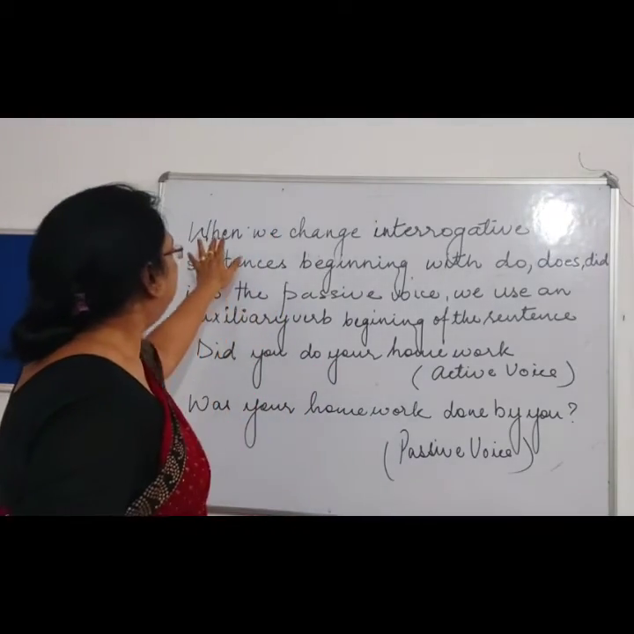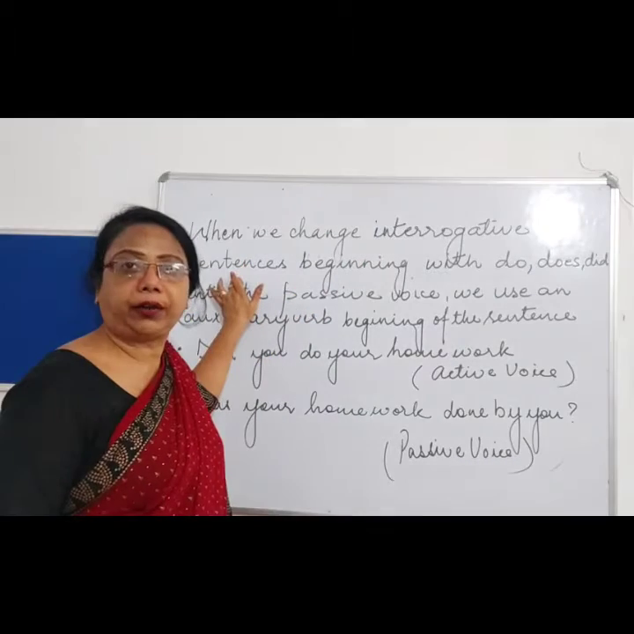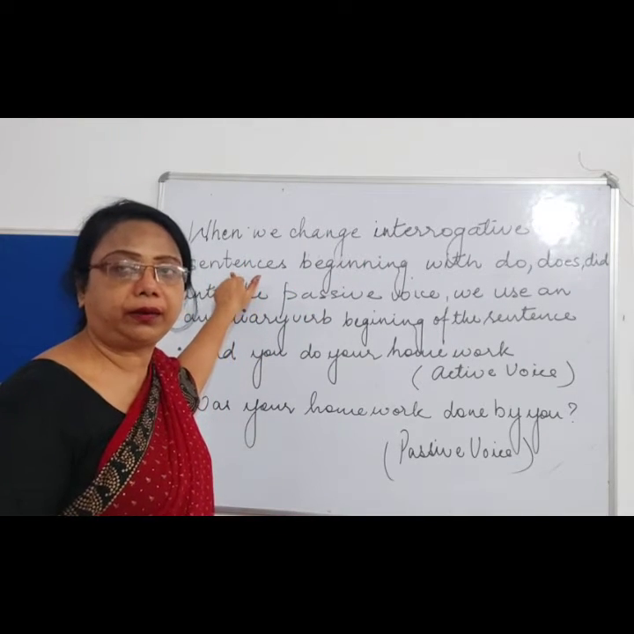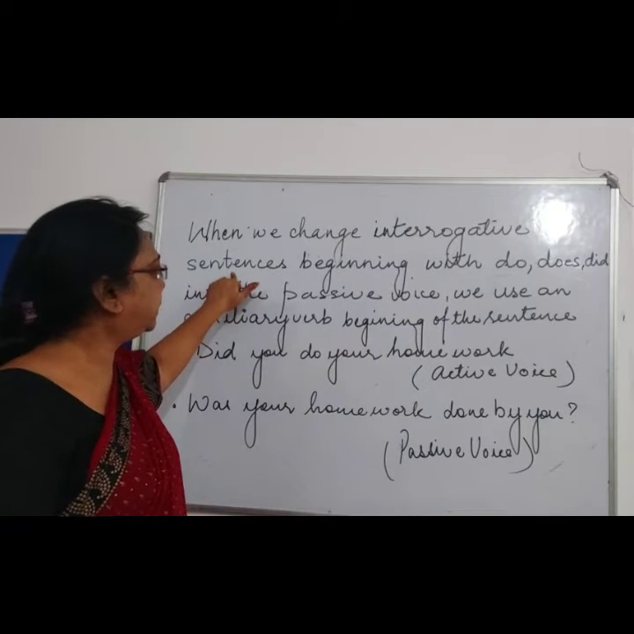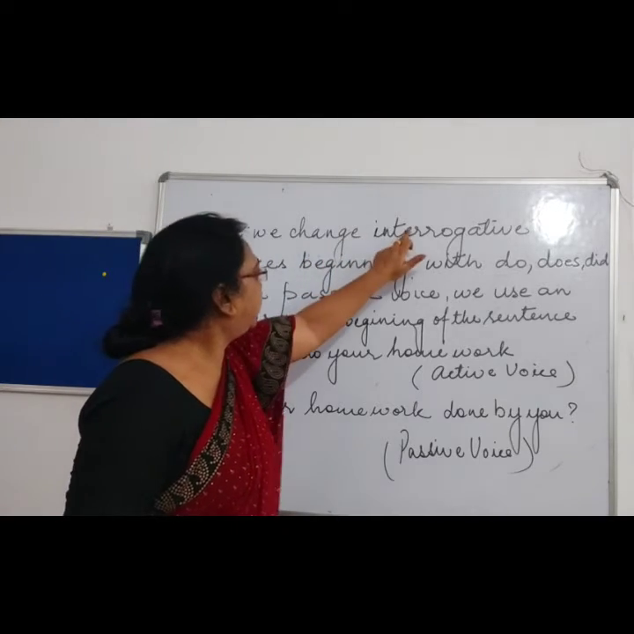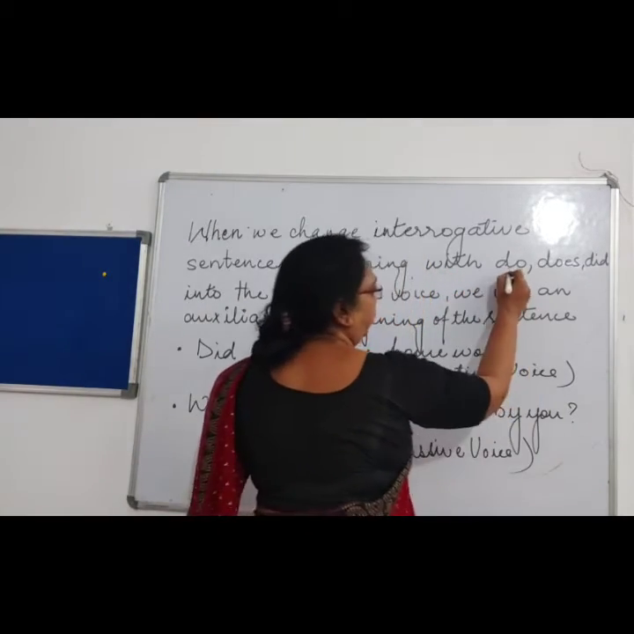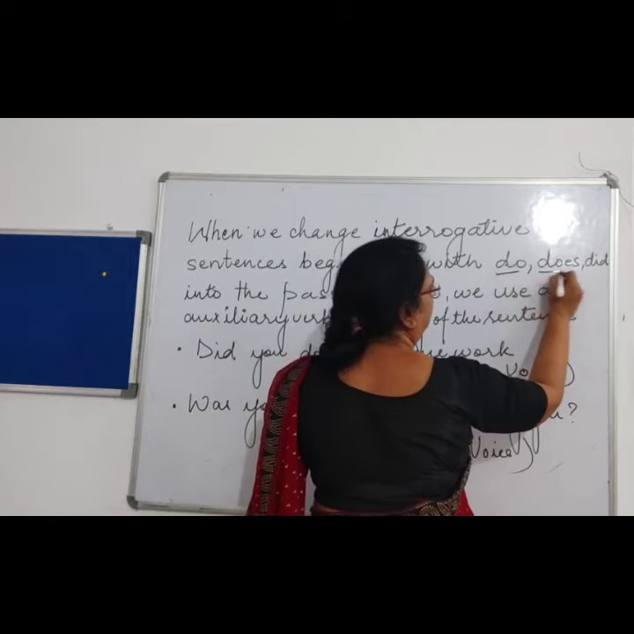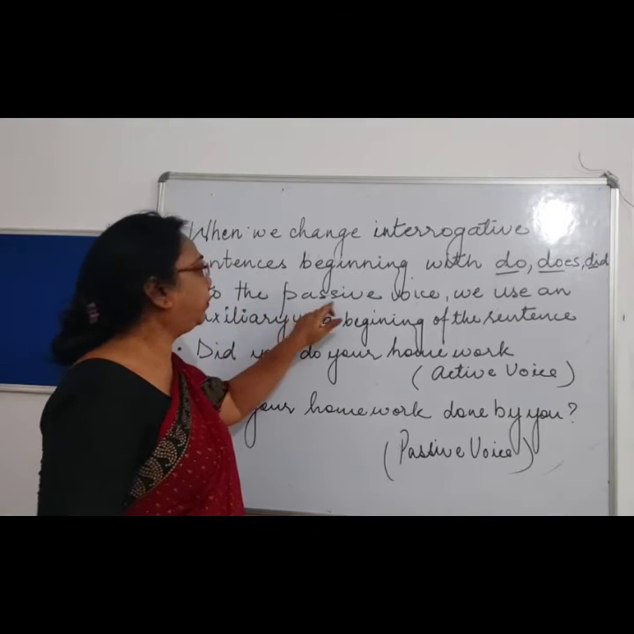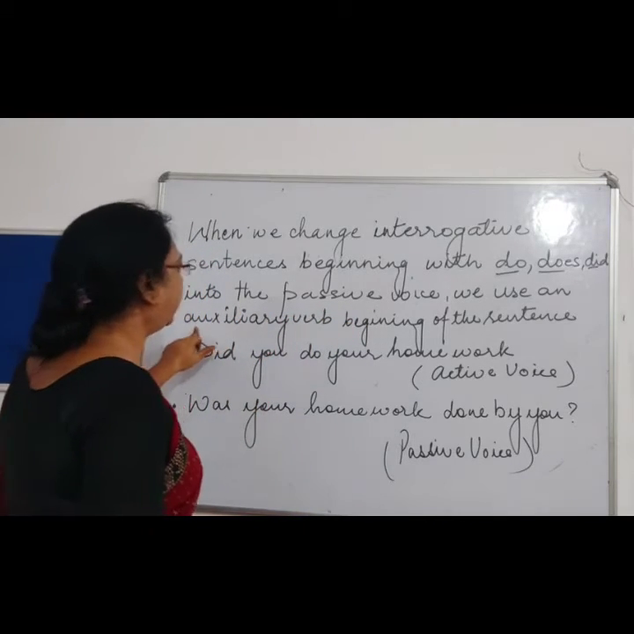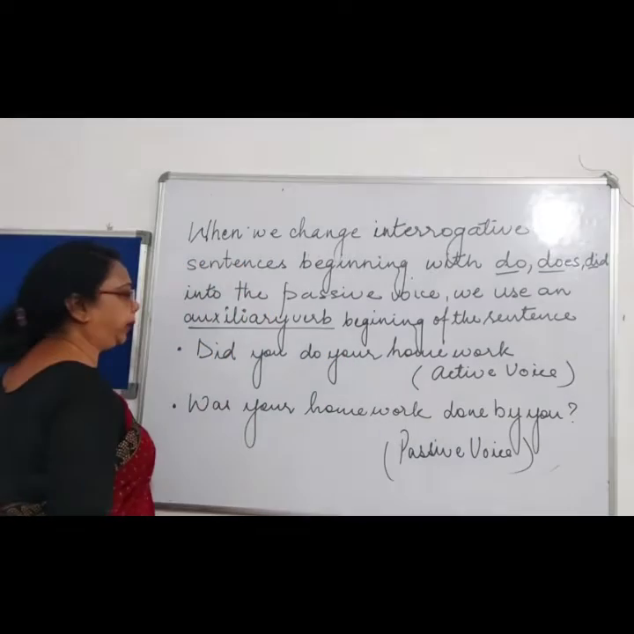Next we'll see how to change an interrogative sentence. We know what an interrogative sentence is. An interrogative sentence is asking questions. It is a question sentence. When the interrogative sentence starts with do, does, did, and we have to change it into passive voice, then we use an auxiliary verb in the beginning. We use what? An auxiliary verb in the beginning.